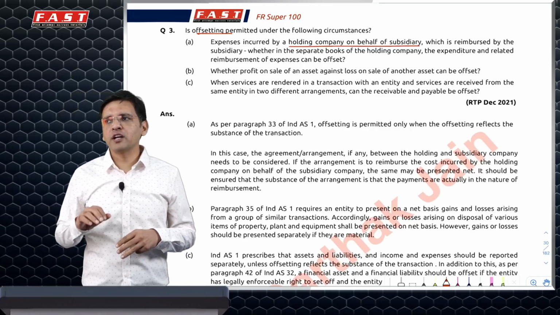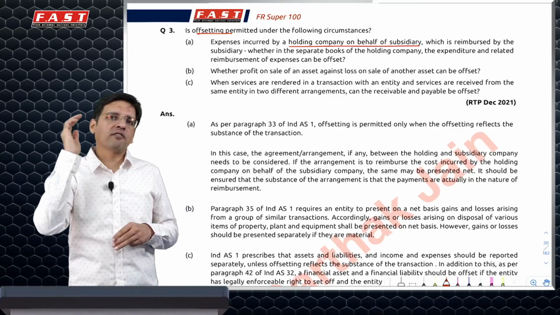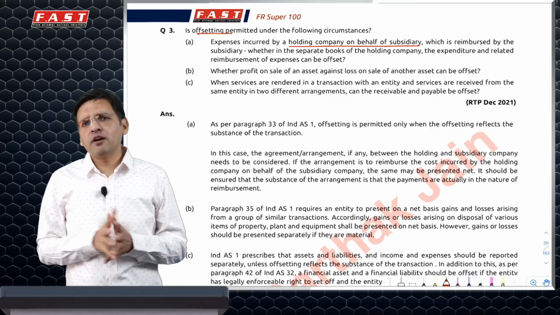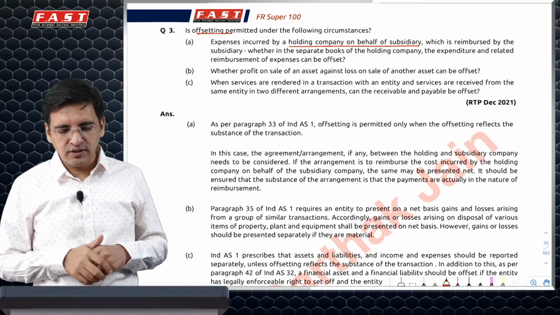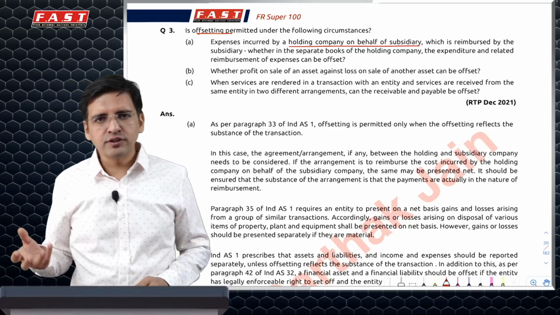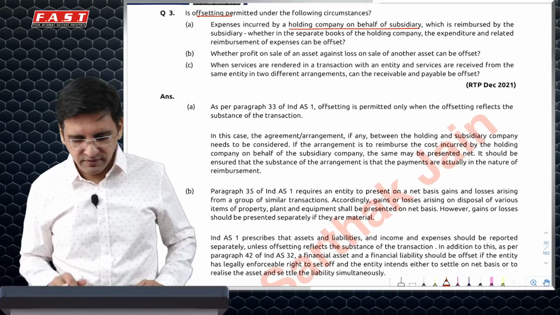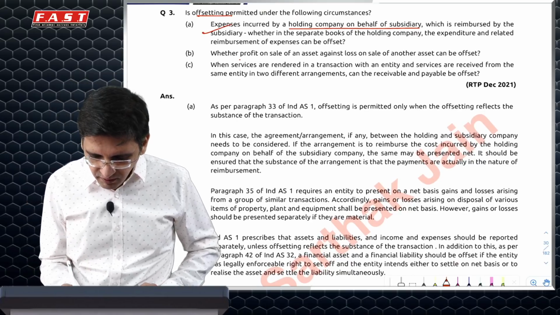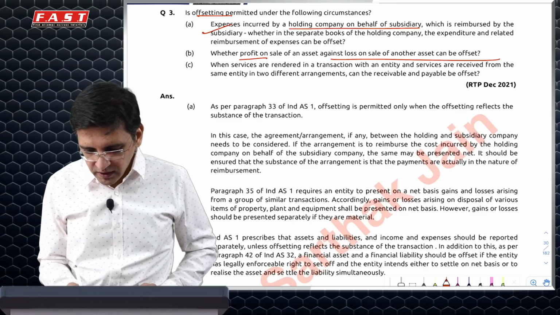So if holding is specifically doing these reimbursements and incurring these expenses on behalf of subsidiary only, then definitely offsetting would represent the substance of the transaction. So you should offset, you should give a conditional answer like this in this case. And provisions on asset should always be netted off from asset, that is not treated as offsetting. So first is done. Profit on sale can be offsetted, yes, unless if it is material, then shown separately.